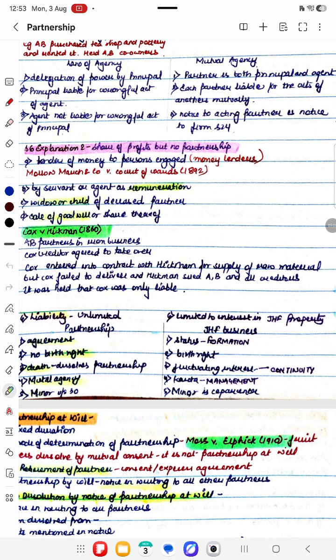Because the arrangement was that Cox would take over the business of the firm, and as and when he got the accounts settled, he would return the partnership firm to A and B only.